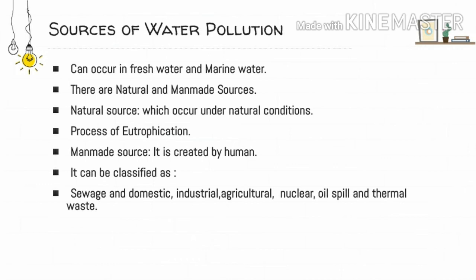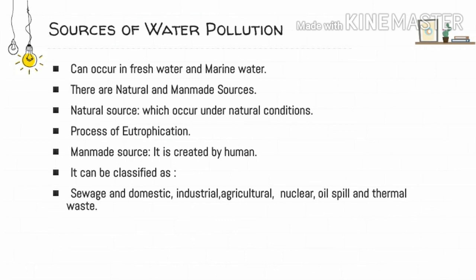The process of eutrophication is also taking place to a great extent. Eutrophication means that because lots of nutrients have been added to the water, there is growth of algae, weeds and so on. Because the weeds and algae are growing, the dissolved oxygen in the water is being used up. So there is scarcity of oxygen in that water. That way, the aquatic plants and animals underneath the water are completely destroyed and get suffocated because of the deficiency of oxygen.